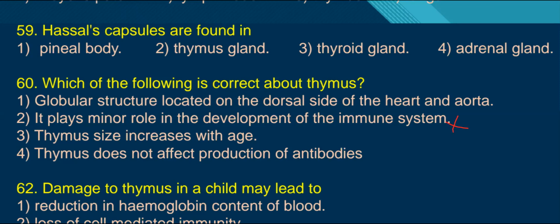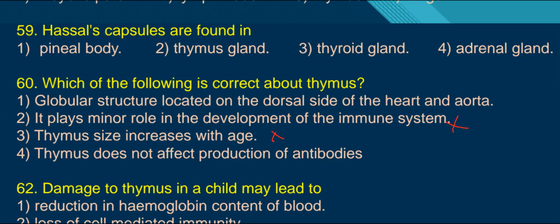They have given minor role here, so the statement is wrong. Thymus size increases with age. This statement is also wrong because at the time of birth, the thymus size is quite large. As age increases, the size of the thymus decreases, but they have said increases. Therefore, this statement is wrong.